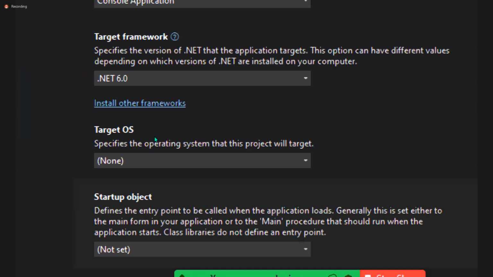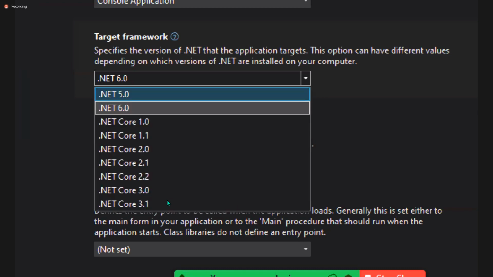It is based on the runtime. You don't select C# versions. You select only the runtime version. If you select .NET 6, that means C#10. If you select .NET 5, that means C#9. If I go with Core 3.1, that is C#8. Okay now.